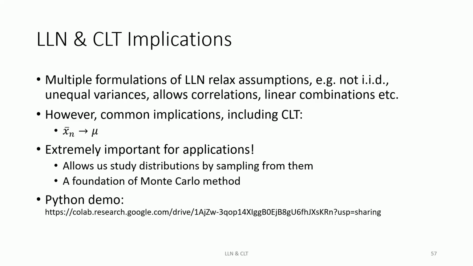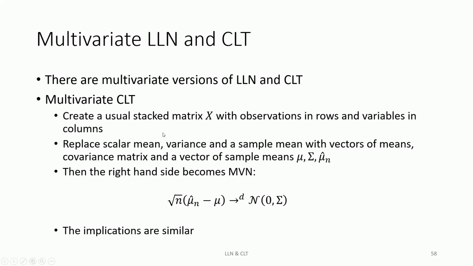So we spoke about implications, and I said I'm going to show you the demo, but before we go to the demo, I just wanted to jump into the next slide and say the following. There are multivariate formulations of both LLN and CLT. Here I'm showing you a couple of points on the multivariate CLT.